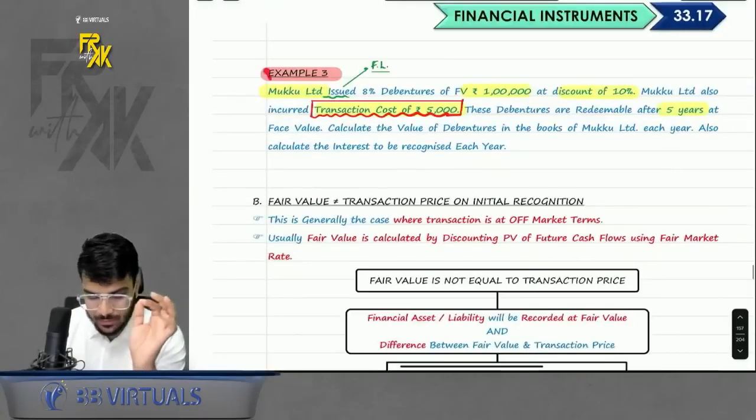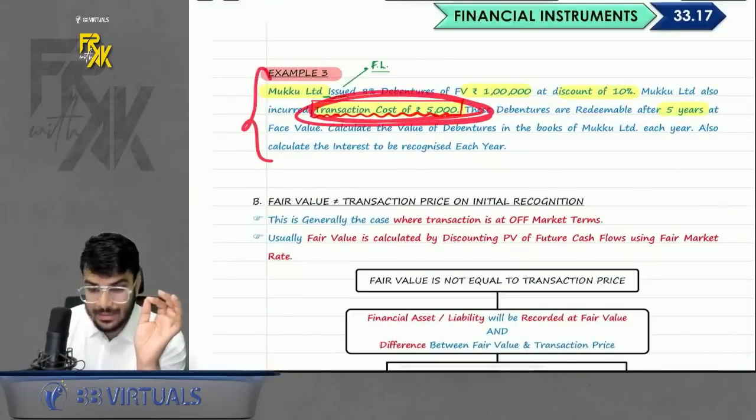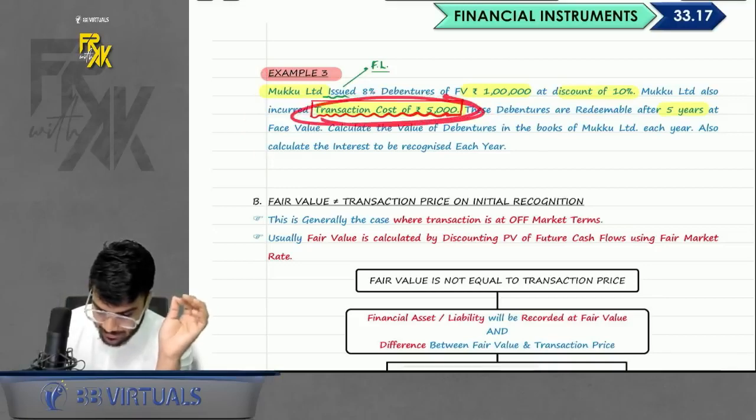Then we came on towards one more case where we discussed about transaction cost.